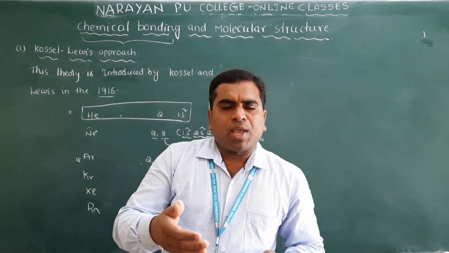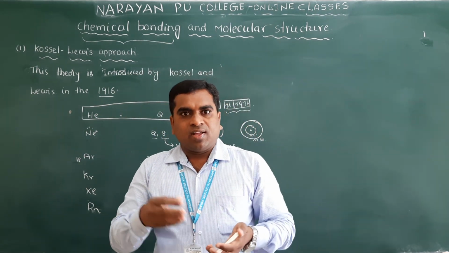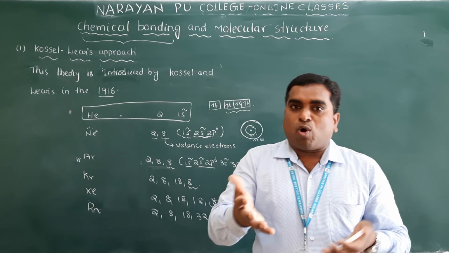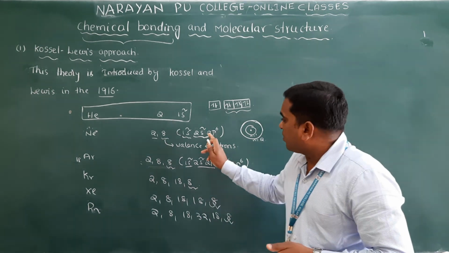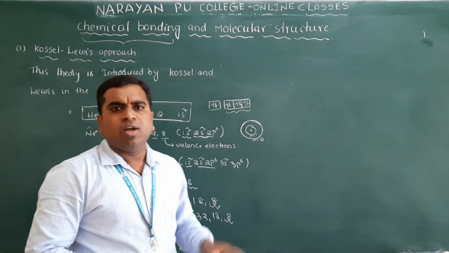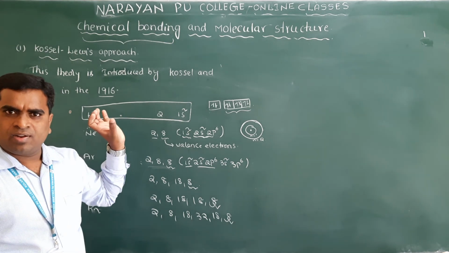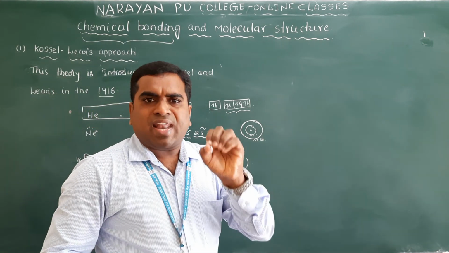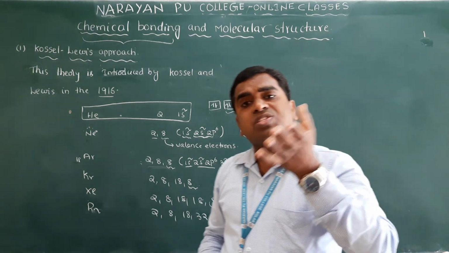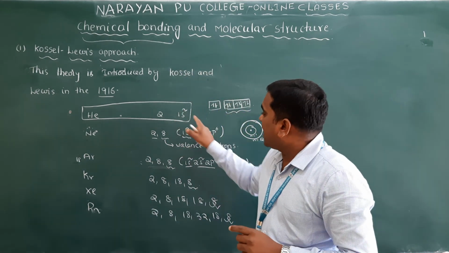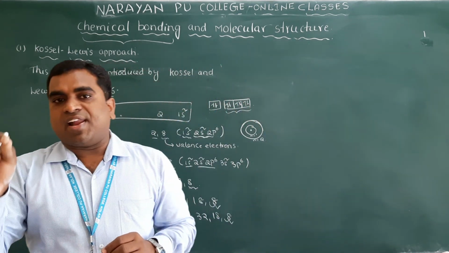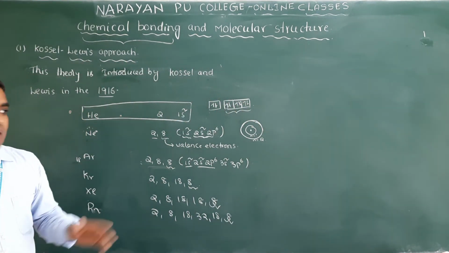Noble gases are chemically inert. They will not react chemically with other elements nor among themselves because of the stable outermost electronic configuration. Clear? So that is the concept they have taken. Noble gases are inactive, very less reactive and more stable because of 8 electrons in their outermost shell, simply called 8 valence electrons.